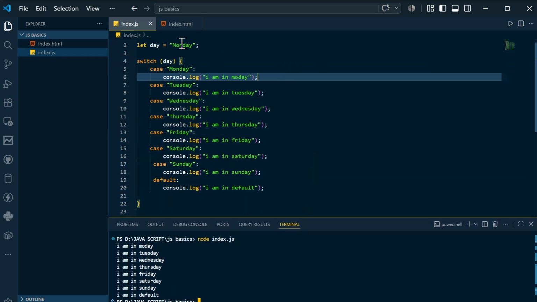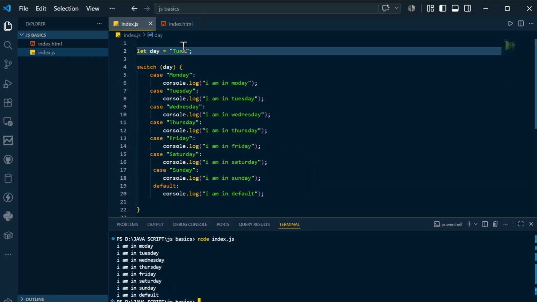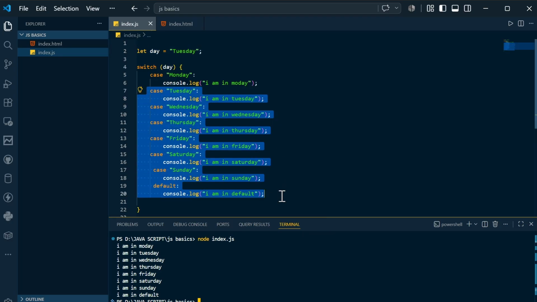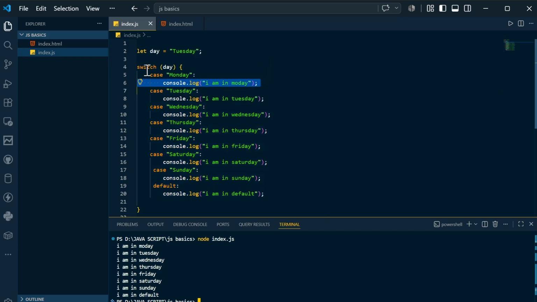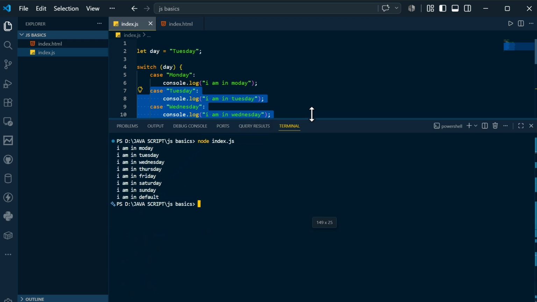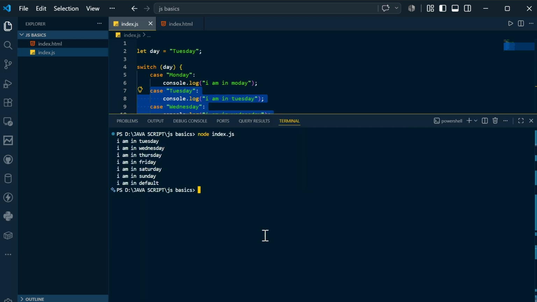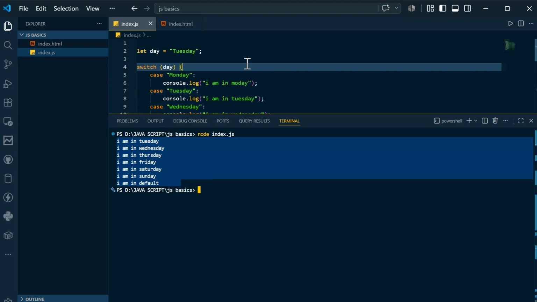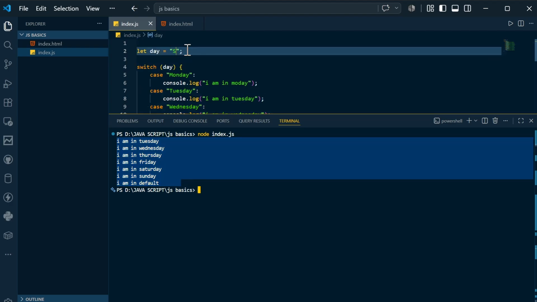So generally, let's say if I change this to Tuesday, let's see what happens. It will print Tuesday and all this stuff. It will not print I'm in Monday, because that case is not satisfied, but this one is satisfied, so it will print all. Let's see. If I clear the screen, you can see it is starting from Tuesday and printing all this stuff. If you write Sunday also, let's see.